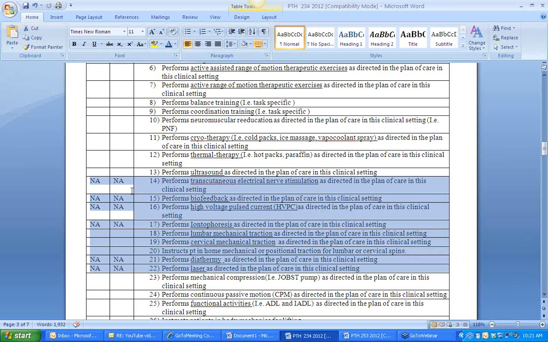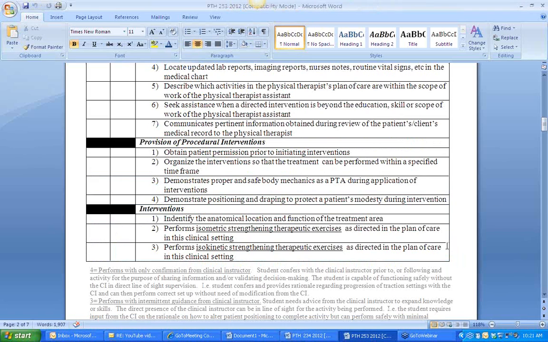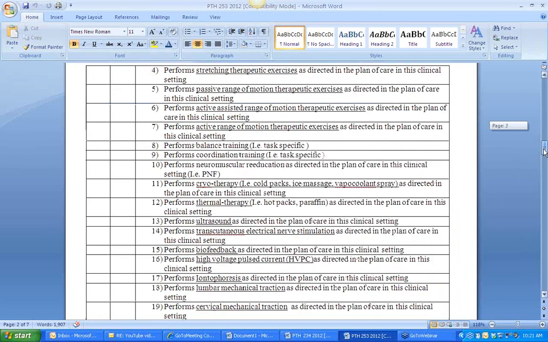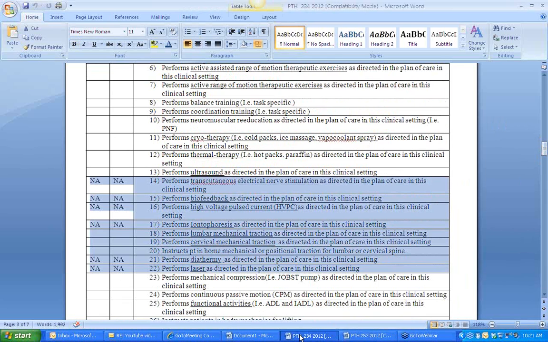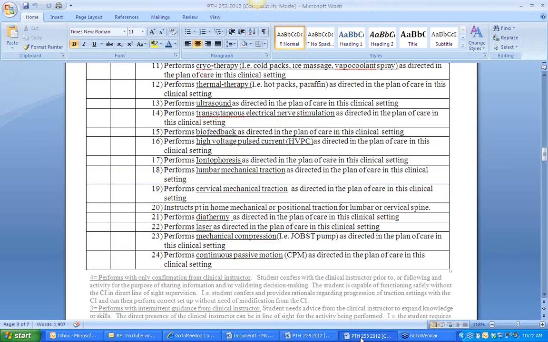Now that does not mean that the clinical instructor cannot have them perform that in the clinic. If the clinical instructor goes over it with the student, teaches the student how to set up the machine, we're not saying that it can't be done in a clinical setting. What we're telling you is by putting non-applicable, it's not fair for us to have you grade them on it because they have not had the academic training. I got you. So that's the biggest difference. It's really based off where they're at.